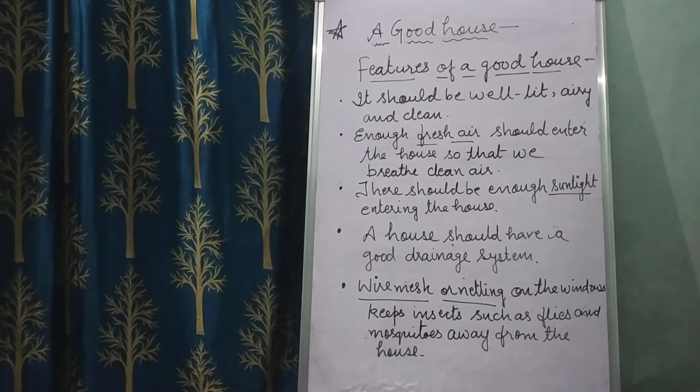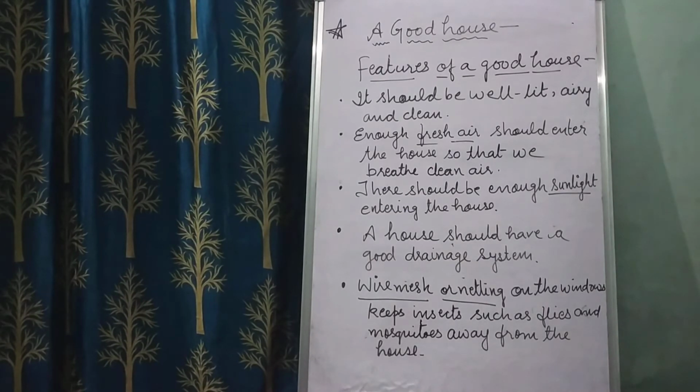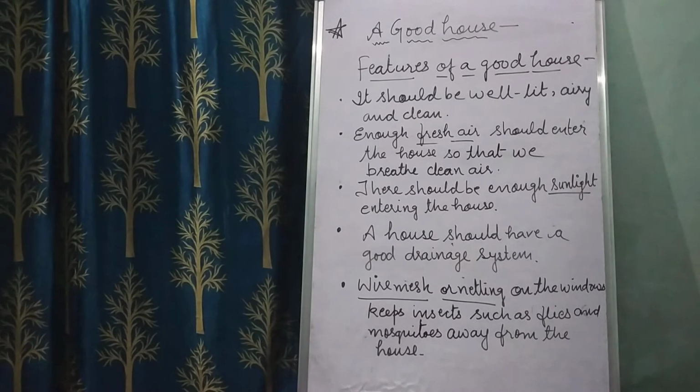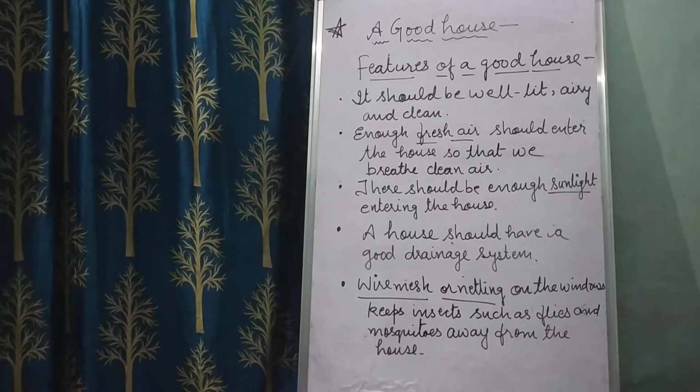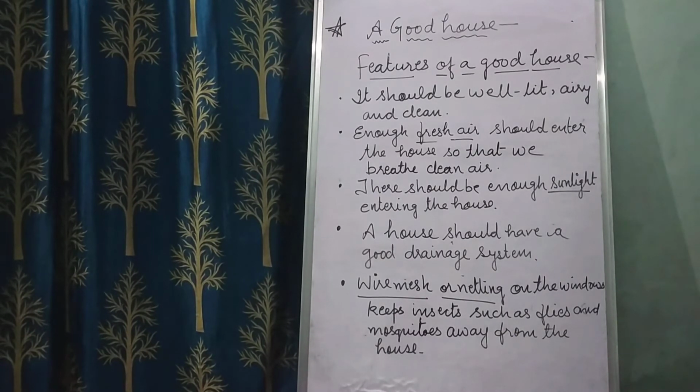So these are some features of a good house. It should be well lit, airy and clean. Enough fresh air should enter the house so that we can breathe clean air. There should be proper sunlight, because you know, children, sunlight also keeps the house free from germs.